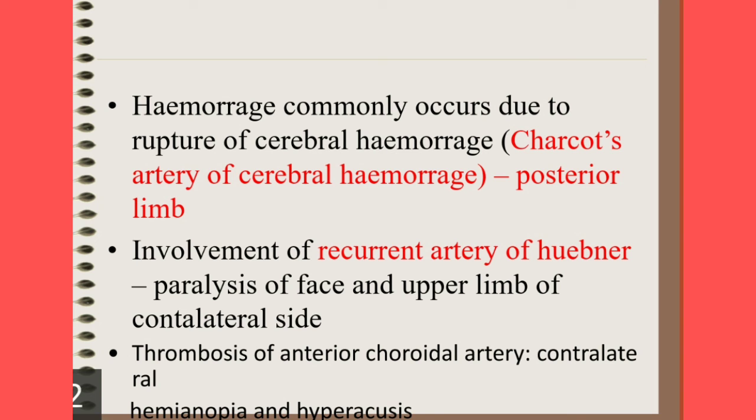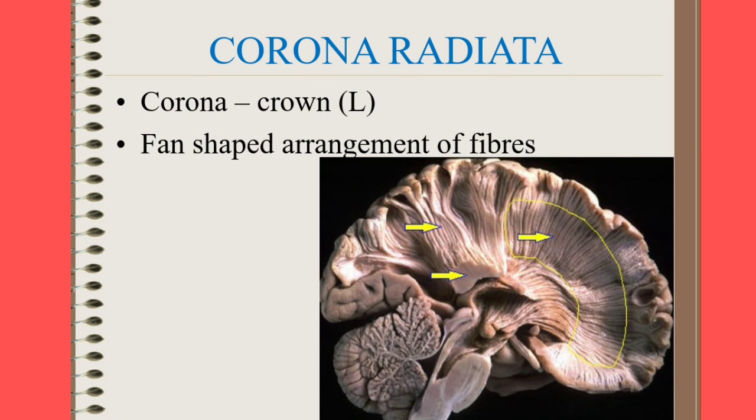Then involvement of recurrent artery of Heubner. What is recurrent artery of Heubner? It is a branch of anterior cerebral artery. It leads to paralysis of face and upper limb of contralateral side. Next, thrombosis of anterior choroidal artery causes contralateral hemianopia and hyperacusis.